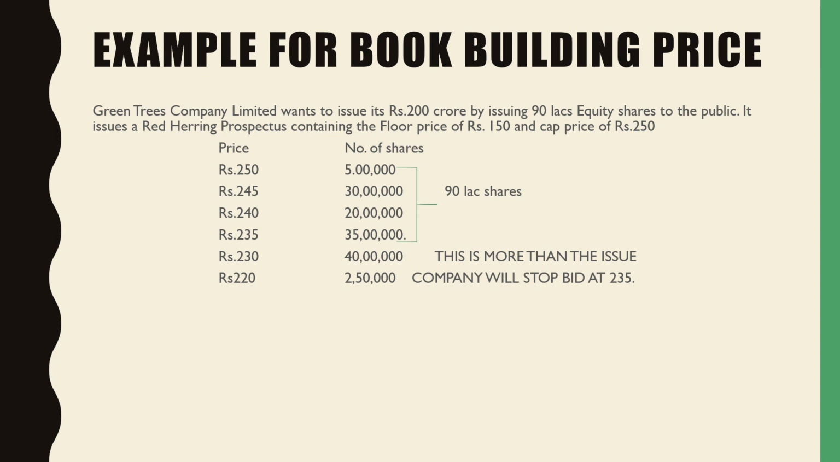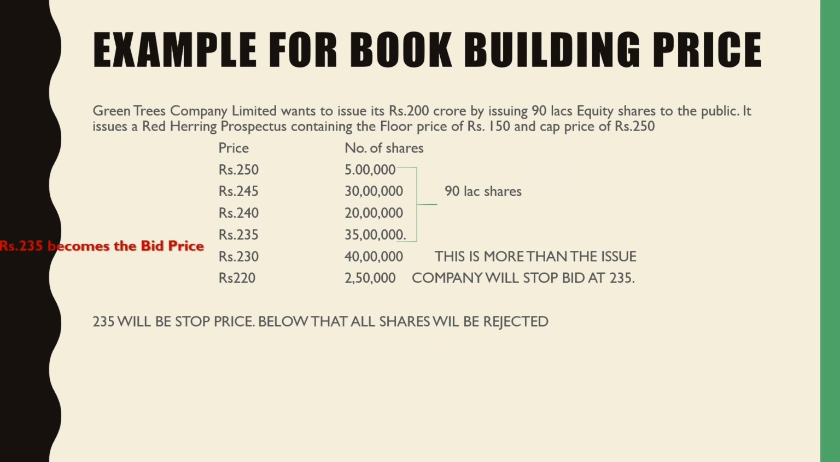The people who have applied at less than 235 are not going to be considered. So the bidding will stop at 235 itself. 235 will be the stop price, which we call the cutoff price. All the bids below 235 are going to be rejected, and the people who applied for less than that will be given back their money. All the people from 250 to 235 who have applied will be given the shares at the rate of 235 itself.